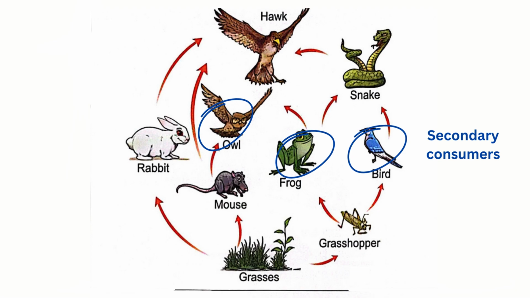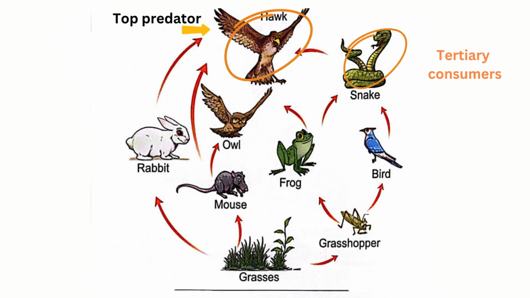So owl, frog, and bird are secondary consumers, because they eat or feed on primary consumers. And then we have the snake, which is a tertiary consumer because it eats the secondary consumer. Also the hawk here is a tertiary consumer and a top predator.